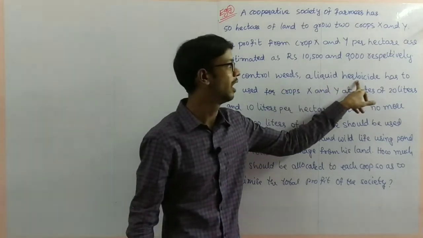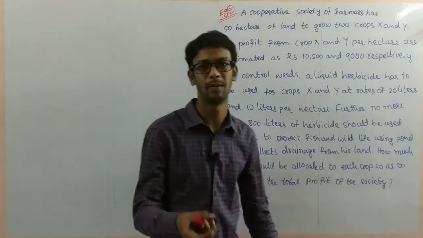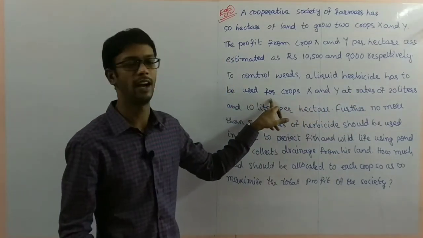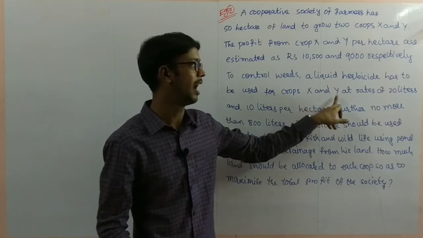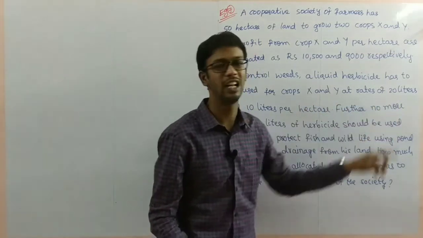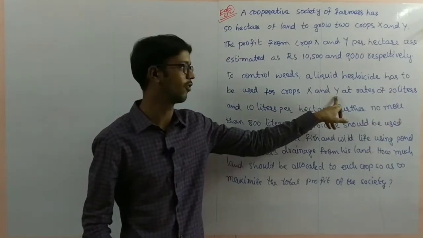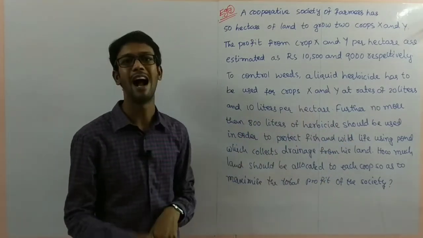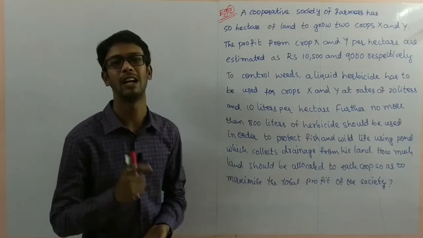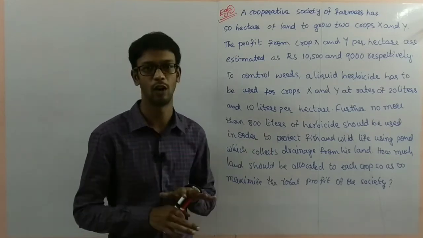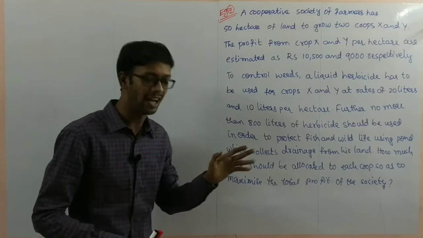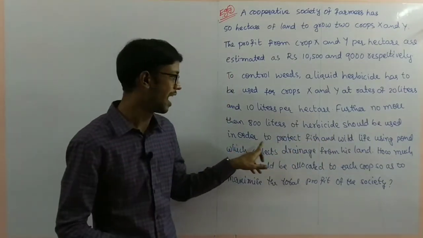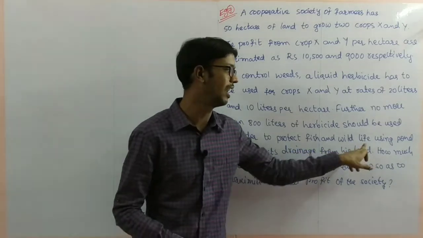A liquid herbicide, one chemical or fertilizer, has to be used for crop X and Y at the rate of 20 liters for crop X and 10 liters for crop Y. Further, no more than 800 liters can be used. Less than 800. Why? Because it should be used in order to protect the fish and wildlife.